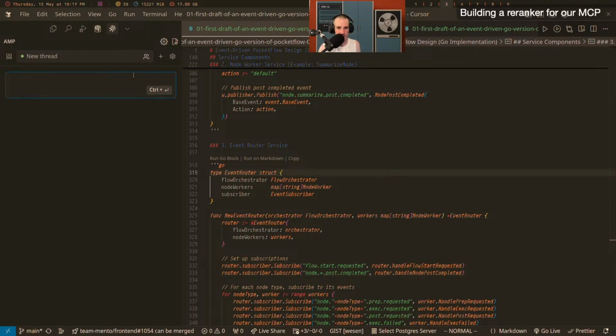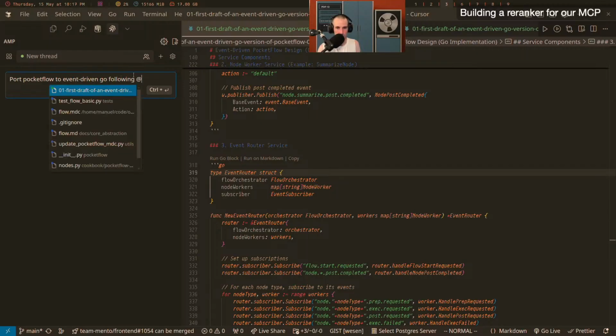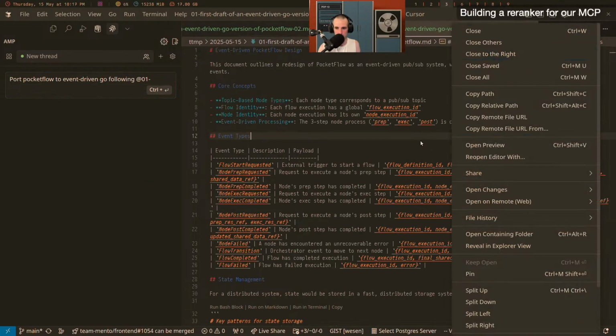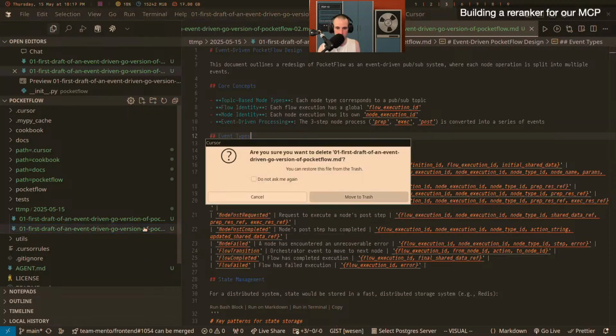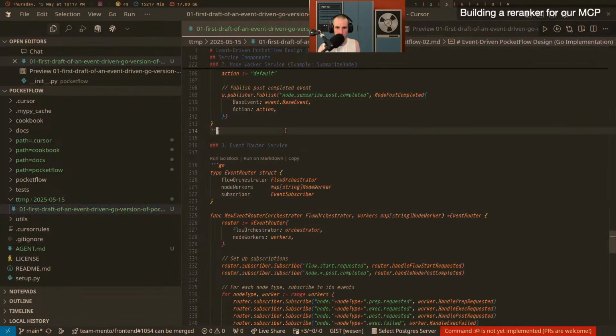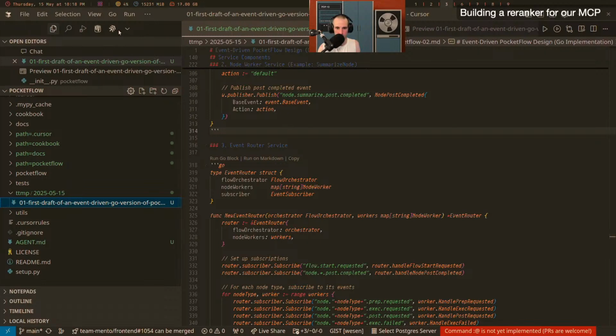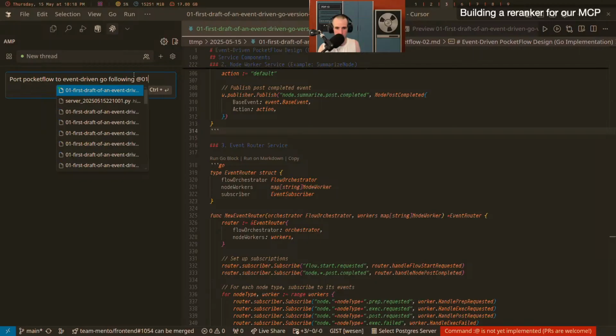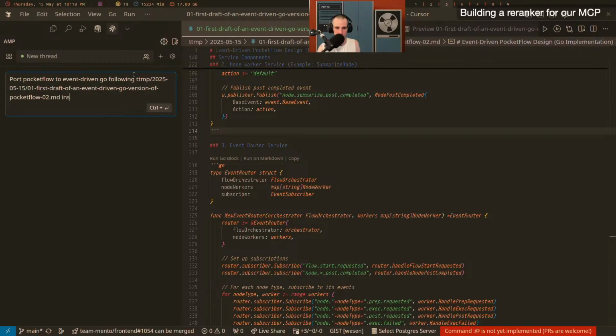So we're here, and then in AMP code I'm going to say, port pocket flow to event driven Go following 01. And then, you know what, the other file here, I'm just gonna delete it. I hope I deleted the right one. All right, cool. So I'm gonna go back to AMP code, and I'm gonna say, following 01, first draft instructions.